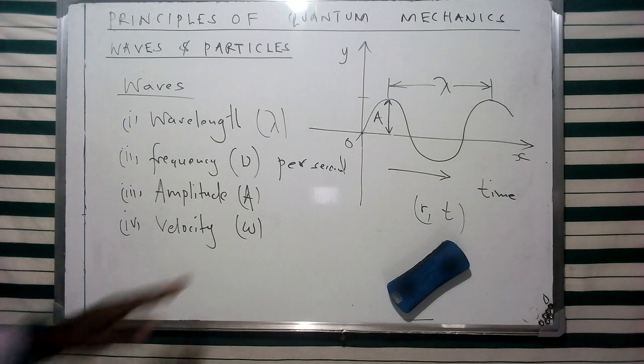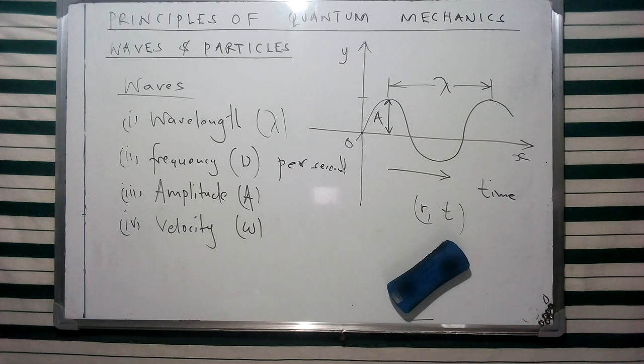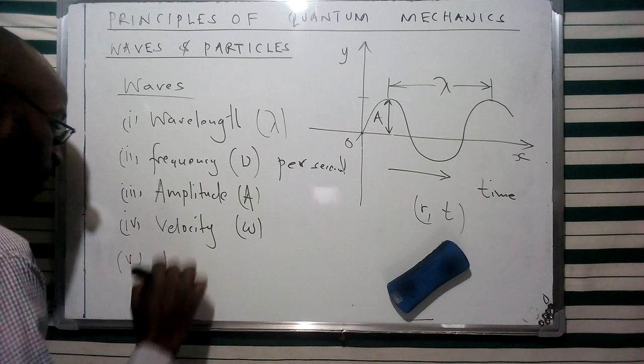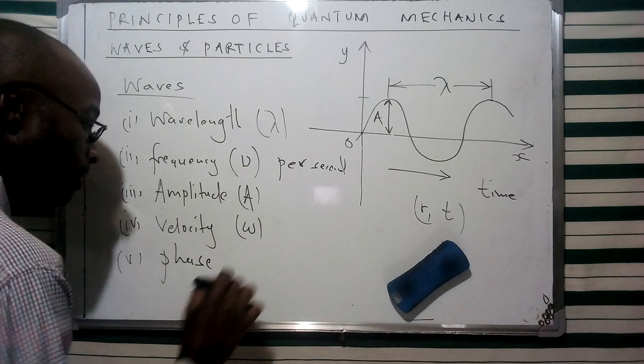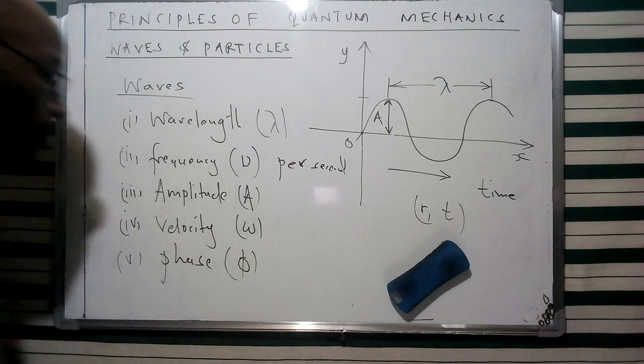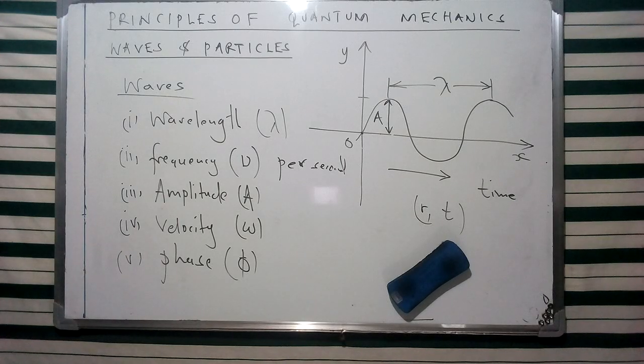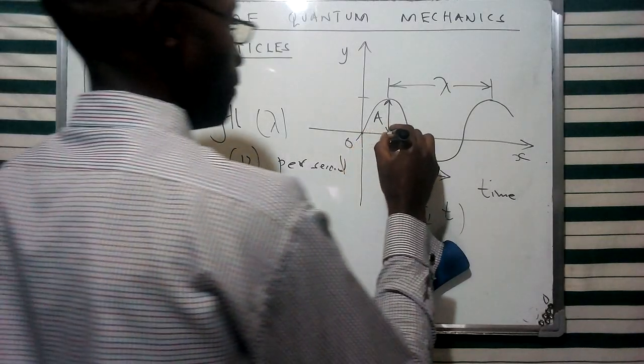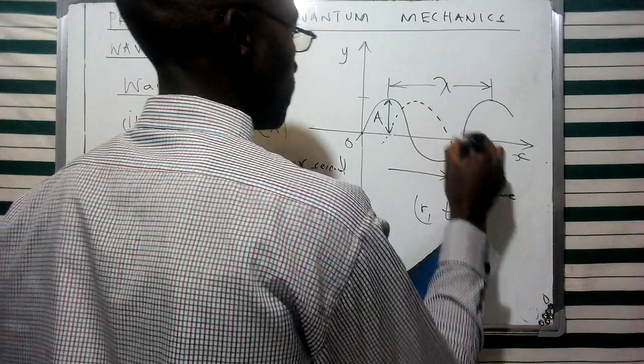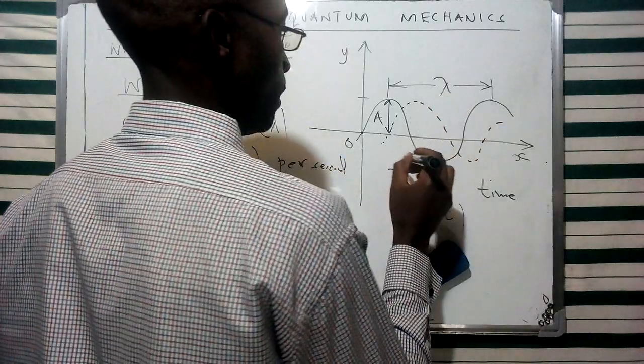And later on, we're going to look at the aspect of angular displacement that is going to be described, of course, with respect to time, in terms of omega. And then we're going to look at another aspect. A wave can be characterized using what we refer to as a phase, which is basically the displacement. I can give another wave that is going to be characterized using this particular wave.